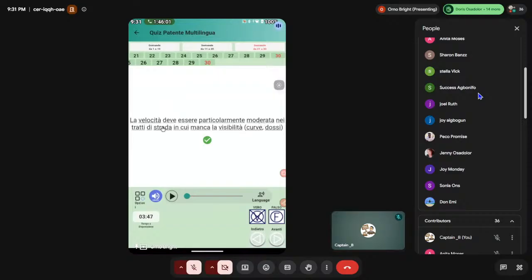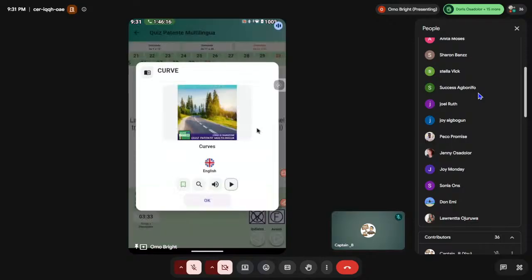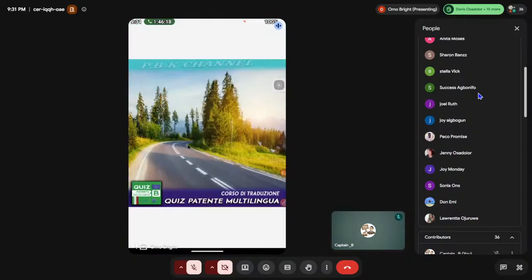In the roads in which something is missing. What is missing on that road? The visibility. On such a road you cannot see a clear way. Now let's look at this place carefully. You can't really see the other side of this road very well because of this kind of place. So if you are circulating on this particular road, you have to moderate your speed, you have to reduce your speed.